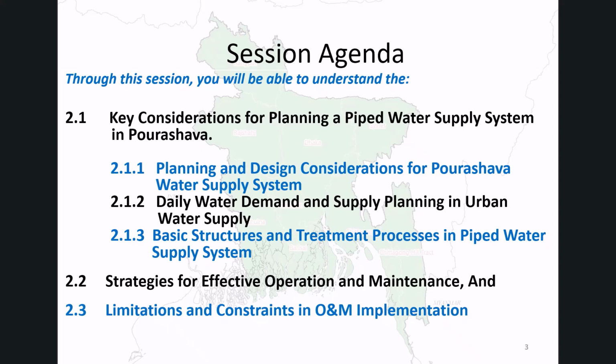Section 2.2 covers strategies for effective O&M, including the objectives and types of maintenance, rehabilitation, quality assurance, emergency response planning, and financial management. Section 2.3 covers the limitations and constraints in O&M implementation that POSHWAs commonly face in Bangladesh.